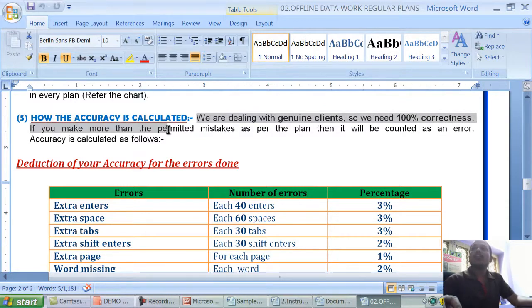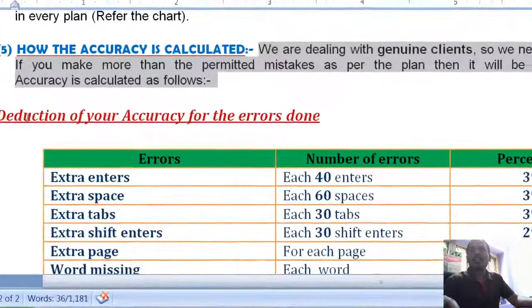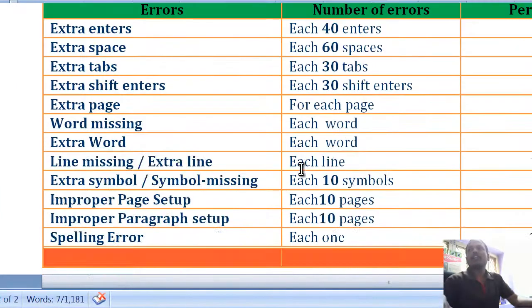If you make more than the permitted mistakes as per the plan, it will be counted as an error. Accuracy is calculated as follows. This is the deduction of accuracy for the errors done. See, here we provide you one chart. You have to keep this chart in mind and work accordingly.